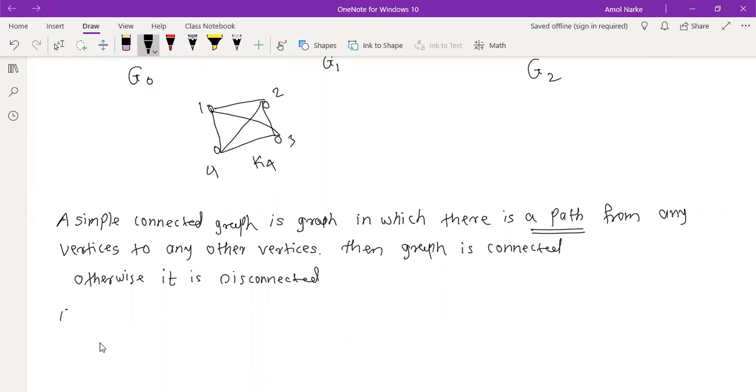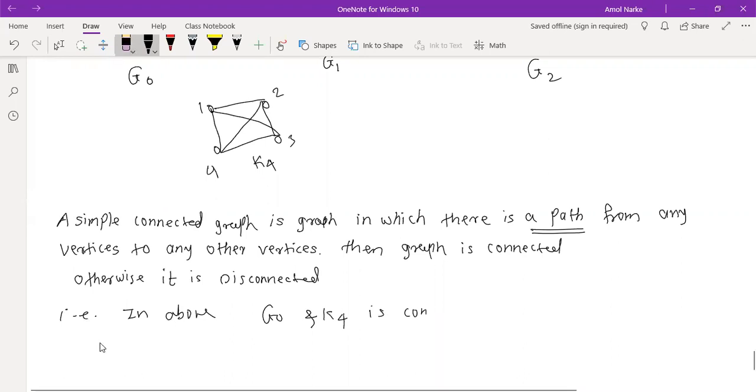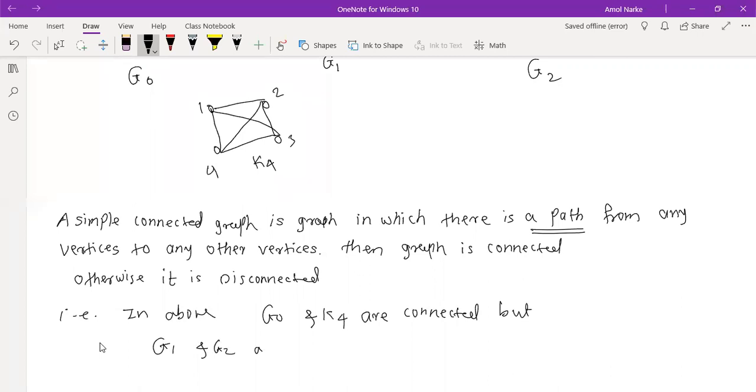For example, in above, G0 and K4 are connected. But G1 and G2 are not connected. Okay, got it?